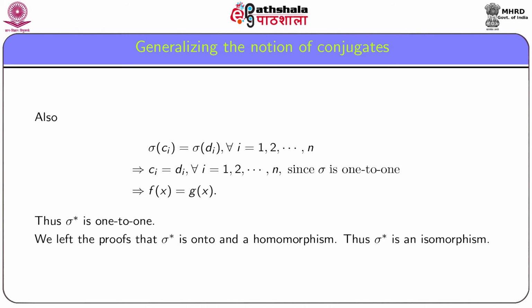Thus, sigma star is 1 to 1. The proofs of the facts that sigma star is onto and sigma star is a homomorphism are similar, and hence we leave the proofs. Thus, sigma star is an isomorphism.